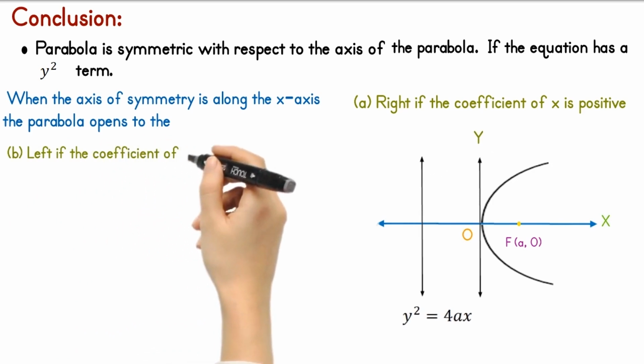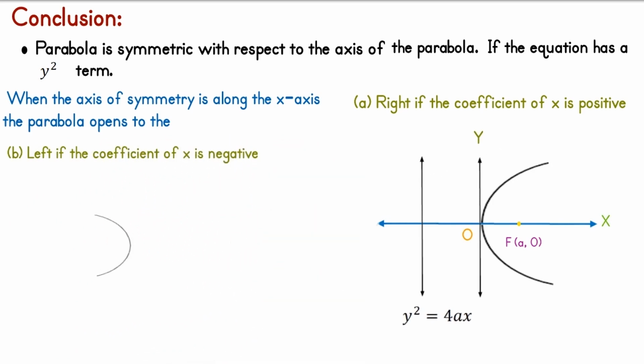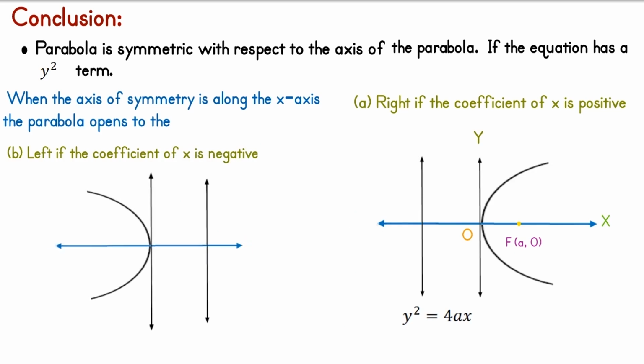Similarly, when the axis of symmetry is along the x-axis, the parabola opens to the left if the coefficient of x is negative. Here in this figure, observe that the directrix is parallel to the coordinate axis and the focus of the parabola is on the axis of symmetry along the x-axis. Also, the origin O is at the vertex of the parabola.